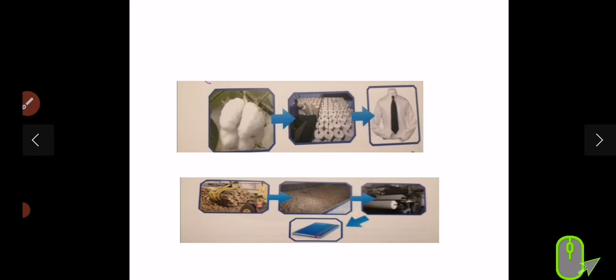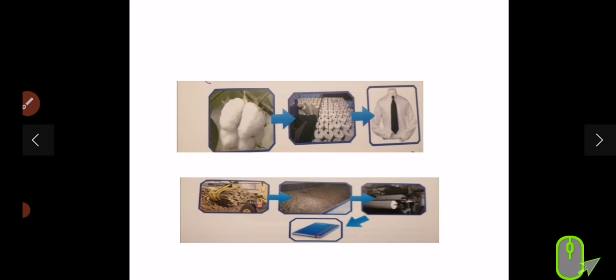So again, the wood pulp taken from a tree and the cotton taken from a field, as you see here in the pictures, were mixed with chemicals and finally changed by machines into your notebook and your uniform. The first picture shows you your uniform. The second picture shows you your notebook.